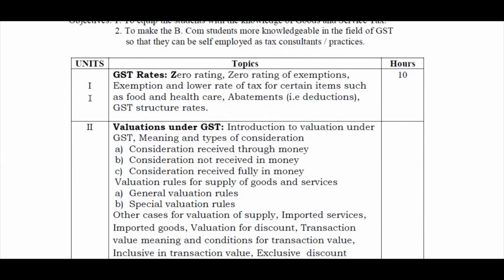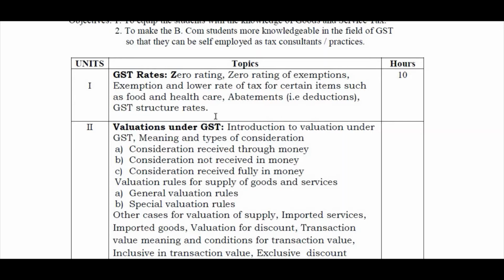These are your topics. Unit number 1 is GST rates. Maximum they have given 10 hours, but it does not require that much. GST rates means zero rating. How do we give the zero rating for any goods or services? Zero rating, exemptions, and lower rate of tax for certain items such as food and healthcare, and then abatements, that is deductions, and then the GST structure rates.